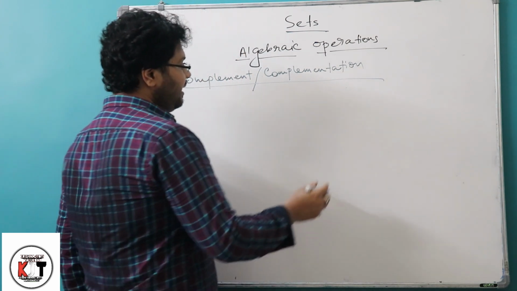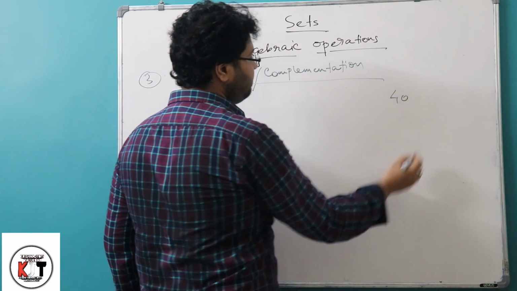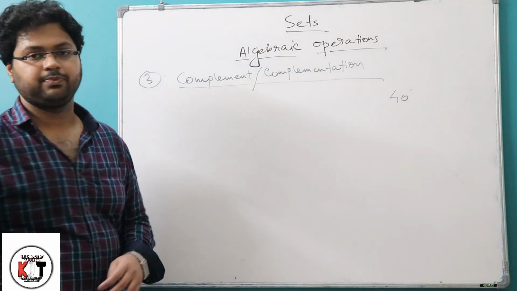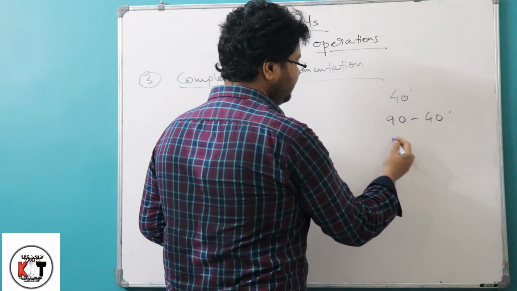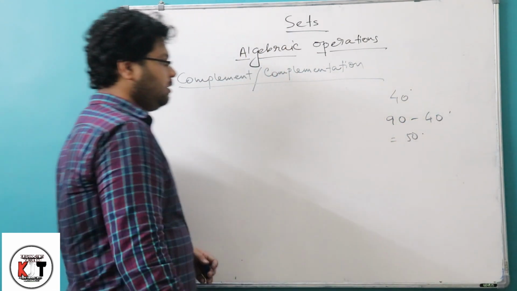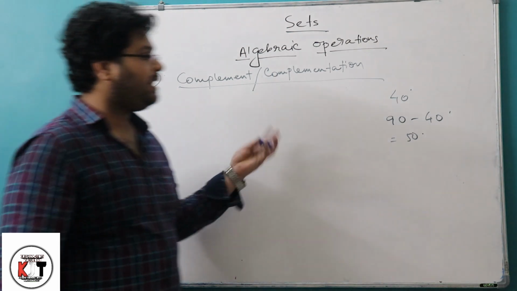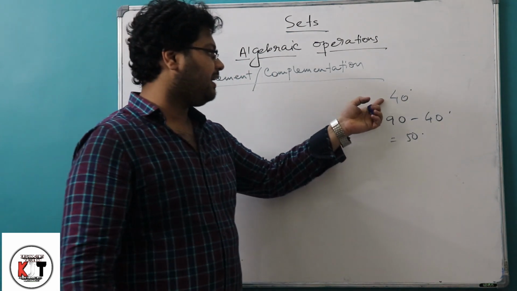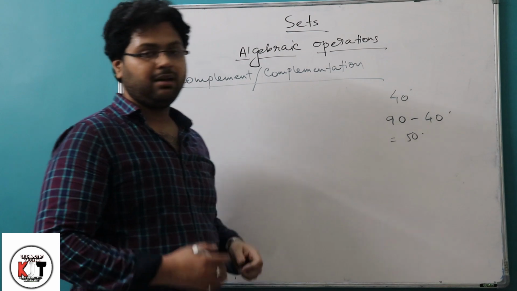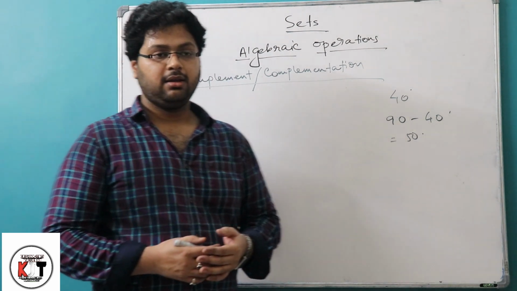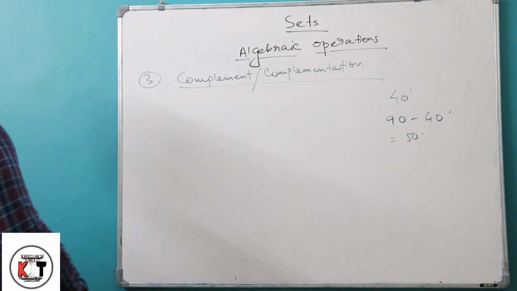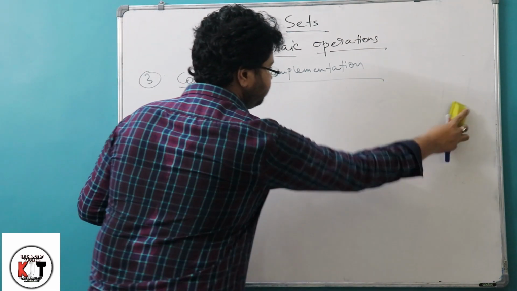Suppose I am asking you what will be the complementary angle of 40 degrees. You will say 90 minus 40, that will be 50 degrees. That is, for finding the complementary angle of any angle, we need to subtract that angle from 90 degrees. So here also the same concept will be applied. See how we can find the complement of any set.